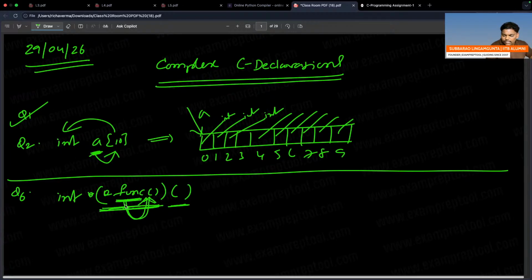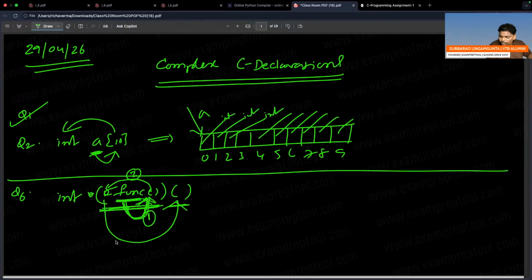So function C is a function which doesn't take anything, but finally it returns a pointer. That is the first one, which returns a pointer. You may ask, sir, what is that pointer? So function C is a function which doesn't take anything, which will return a pointer to a function.